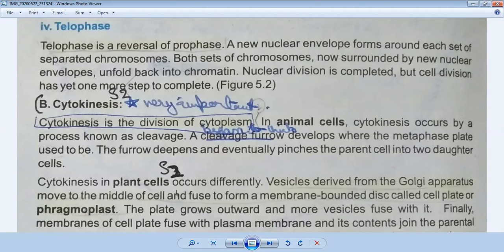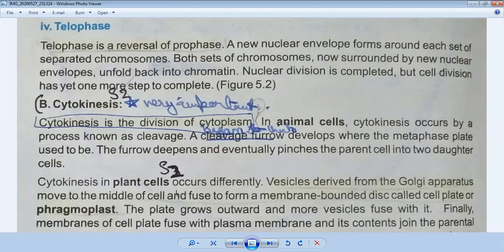Now we will discuss it in two ways: how cytokinesis happens in an animal cell and how it happens in a plant cell. I have told you in previous lectures that animal cells and plant cells are different. Animal cells have an indefinite shape, they have a large nucleus in the center, and they have all organelles in the cytoplasm. But a plant cell is different because it has a cell wall, its shape is rigid, in the center it has a large vacuole, and it has a nucleus at one side. So cytokinesis is different in animal cells and in plant cells.